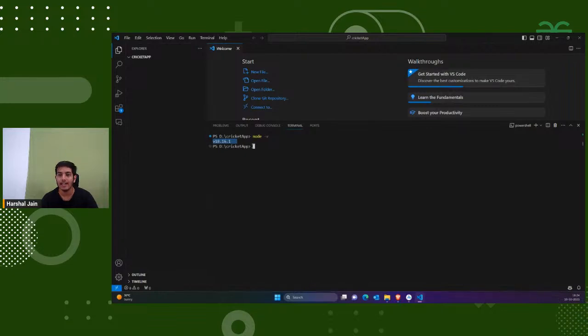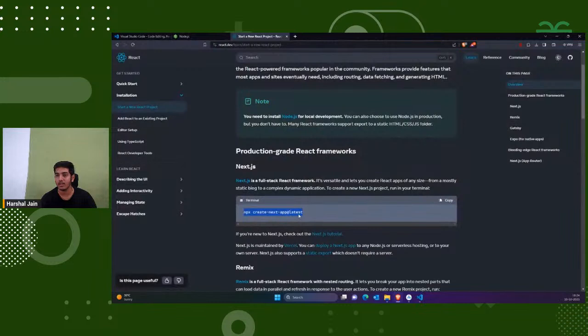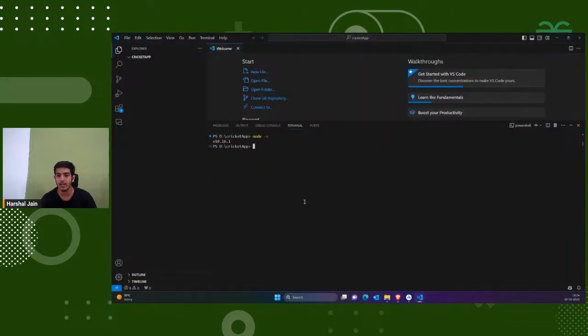Now we have to create our front end. So for the front end, guys, we simply need to visit here, and again you can see this is the command for creating the front end. Right now you can see we haven't given a name to our front end. We'll give the name inside this. So you just have to paste this command.